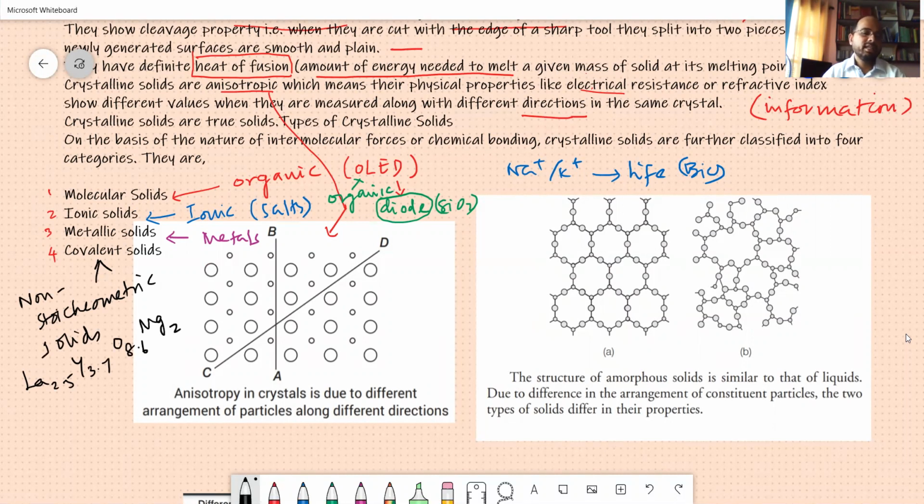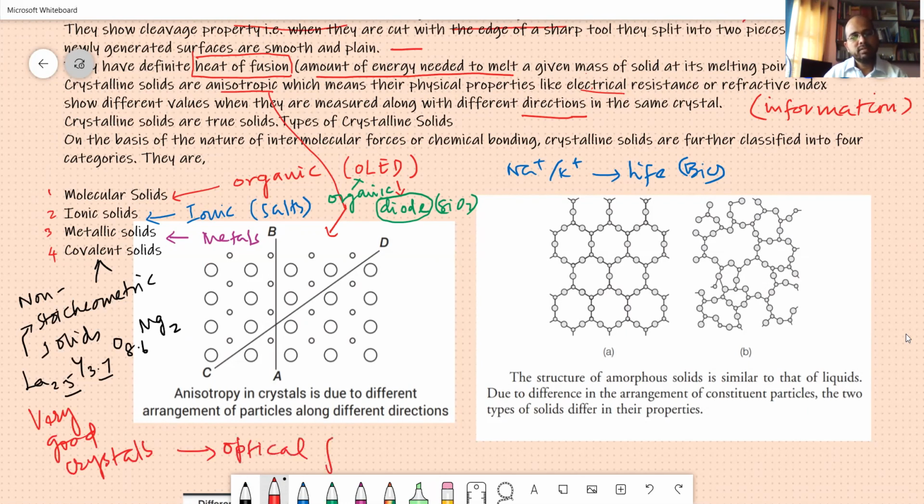Compounds in which you have real numbers like 2.5, 3.7 are called non-stoichiometric compounds. These are very good crystals. Once you have the crystals, you will have very good optical properties, and very good magnetic and electrical properties. I'll tell you how that is.